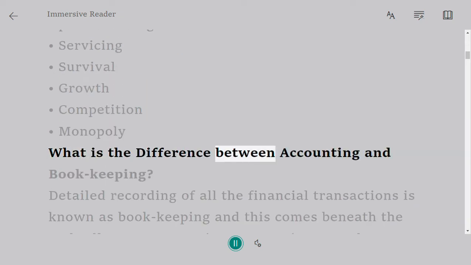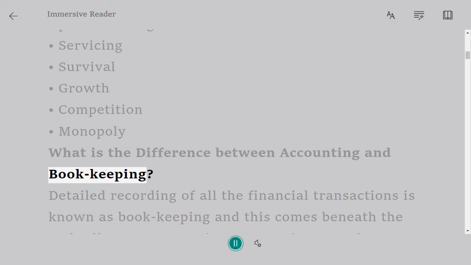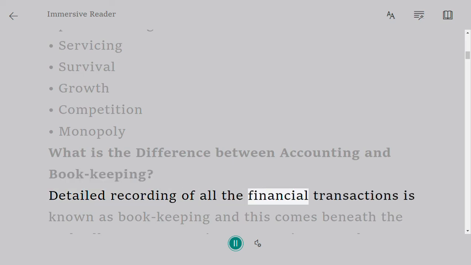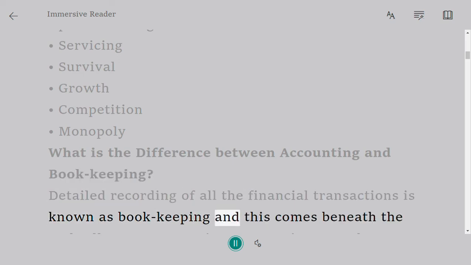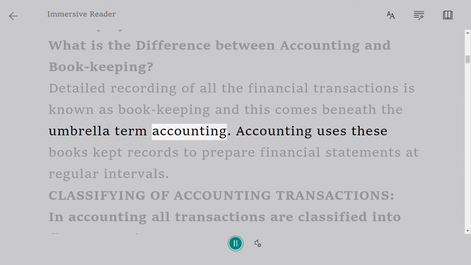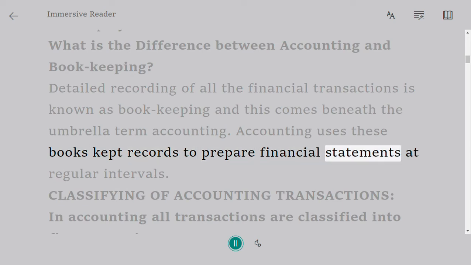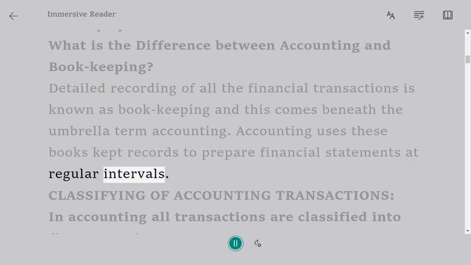What is the difference between accounting and bookkeeping? Detailed recording of all the financial transactions is known as bookkeeping, and this comes beneath the umbrella term accounting. Accounting uses these books-kept records to prepare financial statements at regular intervals.